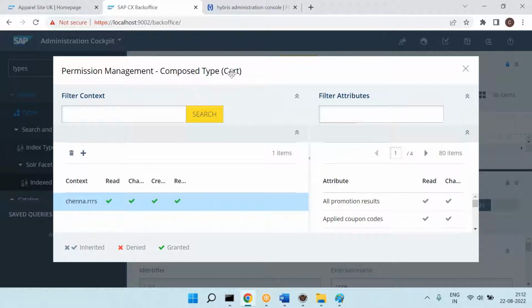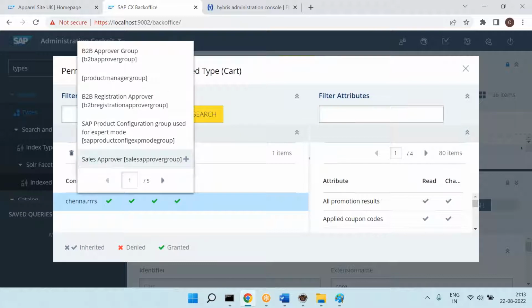Now you don't want to give user level and you want to give group level, then go and select the group. So let's say we have product manager. Let's see. Yeah, there is a group here, product manager group.